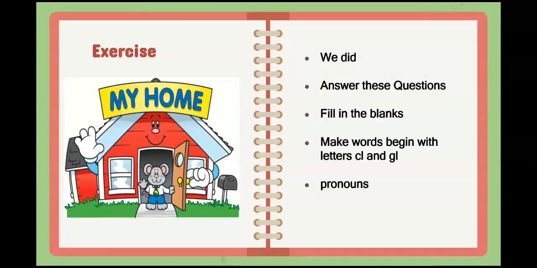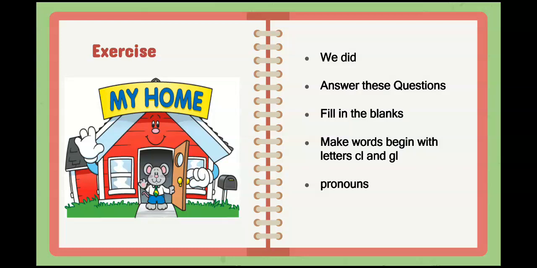Now students, come to the exercises we have done from this unit. In this unit we have done answer these questions, fill in the blanks, make words beginning with letters CL and GL. Remember cloud, clue, clear, glue, glass. Yes, and we have done the grammar portion, pronouns.